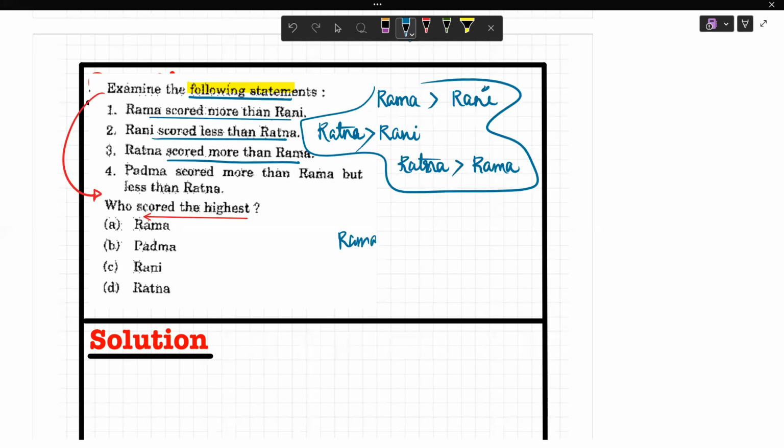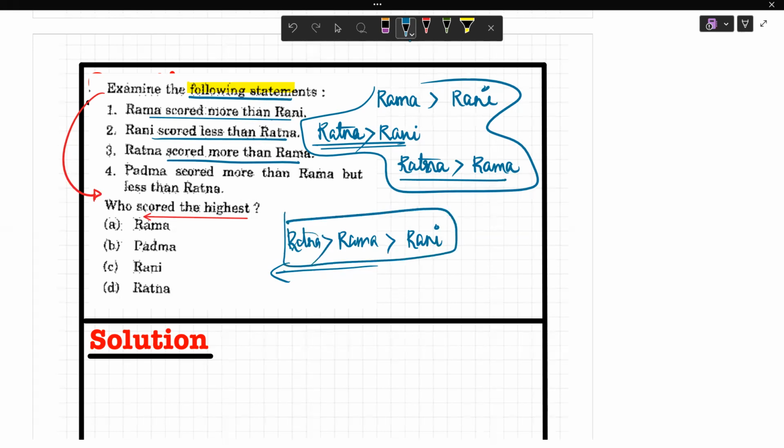How will we do it? Rama scored more than Rani is the first statement. Ratna scored more than Rani. That means Ratna will come either in between Rama or here. Okay. Now see the next statement. Ratna is greater than Rama, so Ratna will come here. So this is the link as of now. Padma scored more than Rama but less than Ratna. So can I write Padma here? No, this is wrong. It will be Ratna greater than Padma, greater than Rama, greater than Rani.